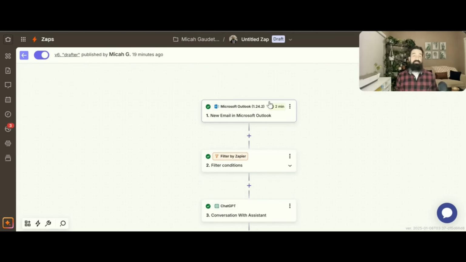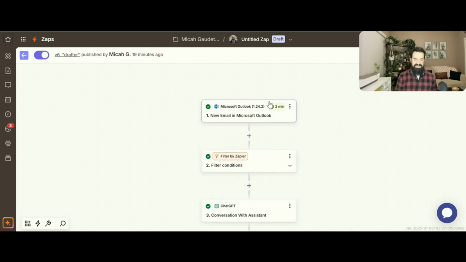Okay, for this zap, what I did was I was thinking through all the various vendor solicitation emails that we get in city management or in the city work that we do, a bunch of emails about like, hey, do you want to build this thing? Or have you heard of my new tool or whatever? We get all that kind of stuff. It's kind of overwhelming at times.